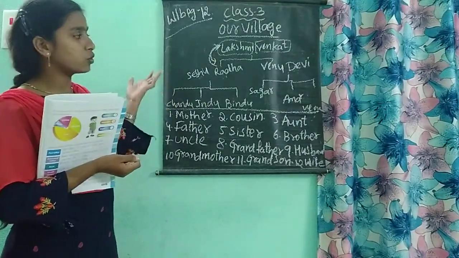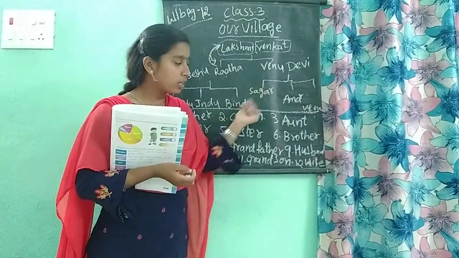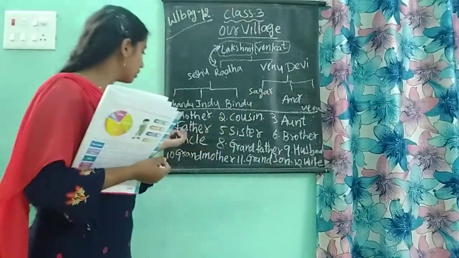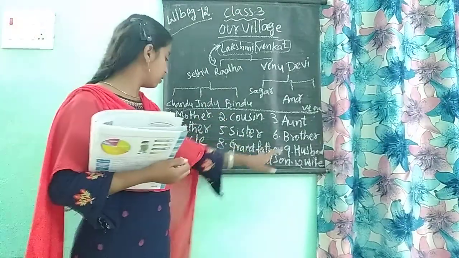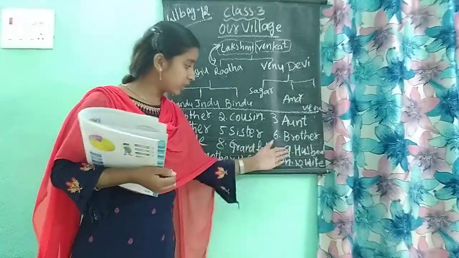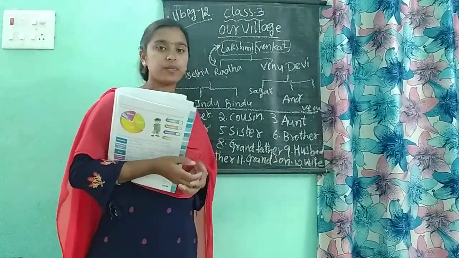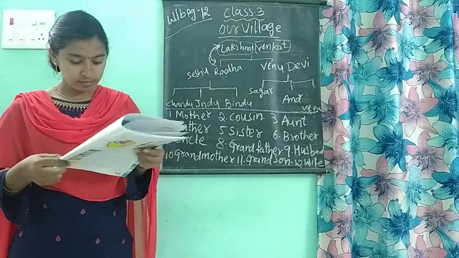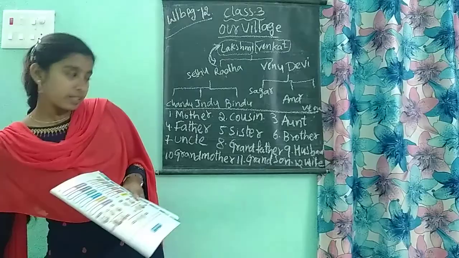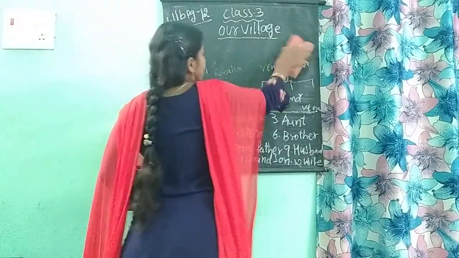So these are the relations among all these: Lakshmi, Venkat, Seshu, Radha, Venu, Devi, Chandu, Indu, Bindu, Sagar, Amma, Veena. So these are the relations: mother, cousin, aunt, father, sister, brother, uncle, grandfather, husband, grandmother, grandson and wife. Okay, children. All of you note it down in your book carefully. After completing this, see the next page. I am erasing all this.